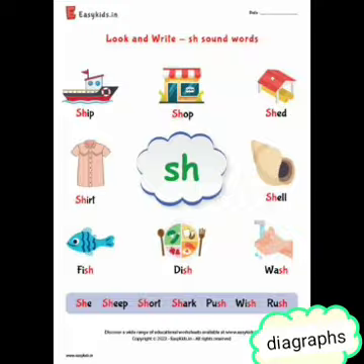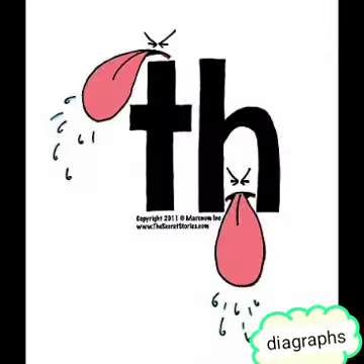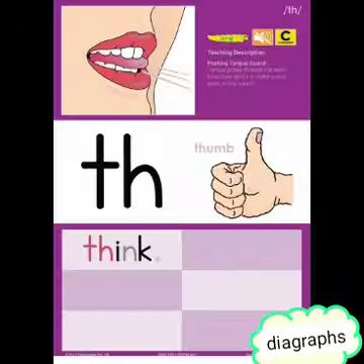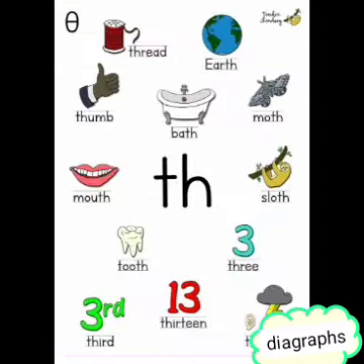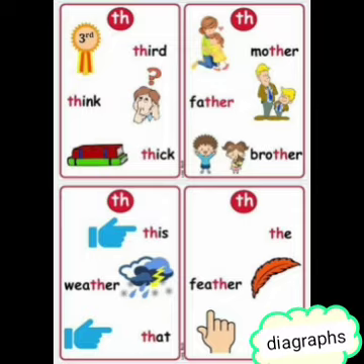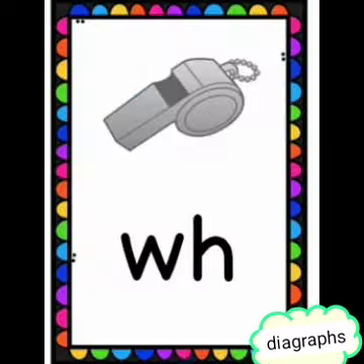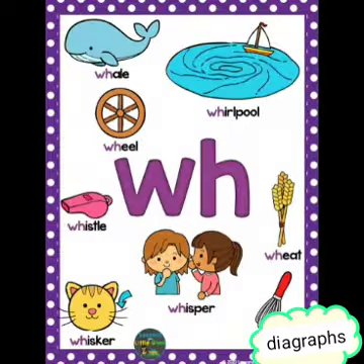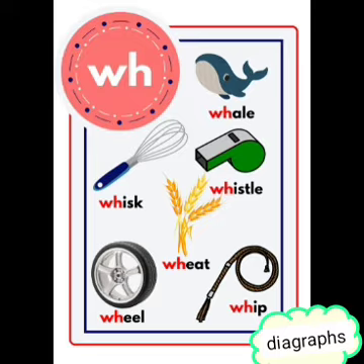The third digraph, when T comes with H, they make the sound th, th. Thunder, thirsty, thanks, thank you. The fourth, when W comes with H, they make the sound wa: wait, wheel, what.